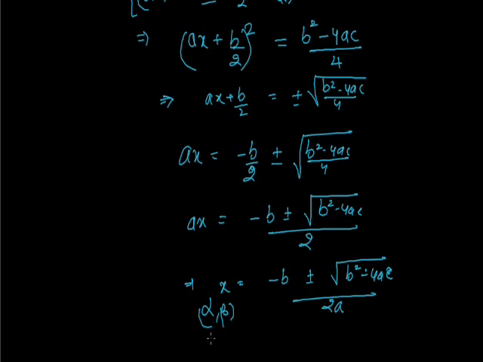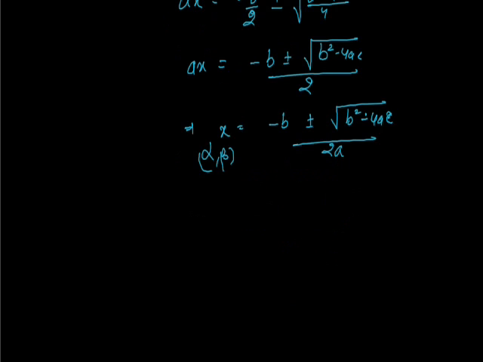So again we are going to calculate certain more things about it, like the sum of roots alpha and beta. Sum of roots is alpha plus beta, that should be equal to what?